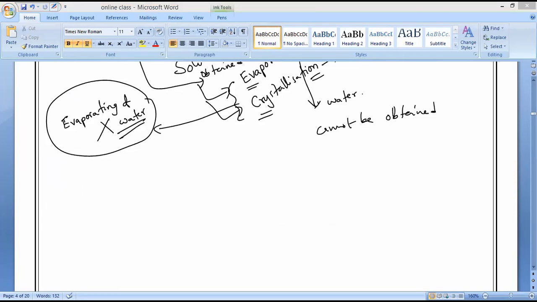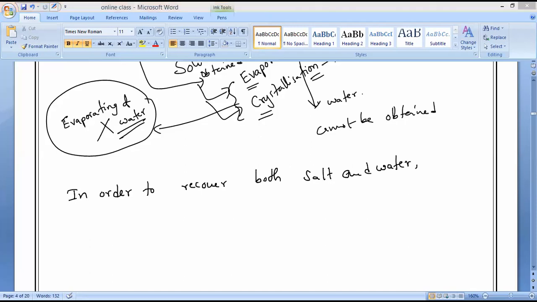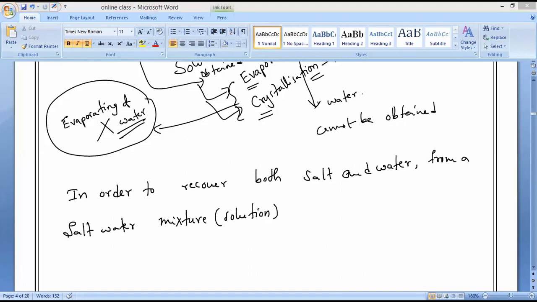So that is why, if you want to obtain both, in order to recover both salt and water from a salt water mixture, or we can say a solution, what process do we have to use?